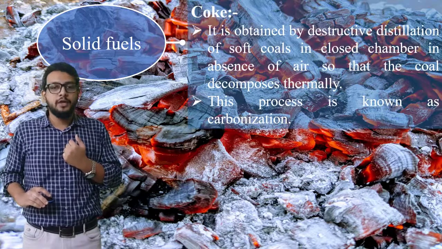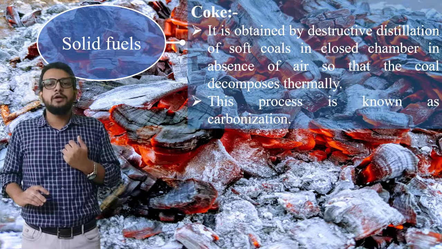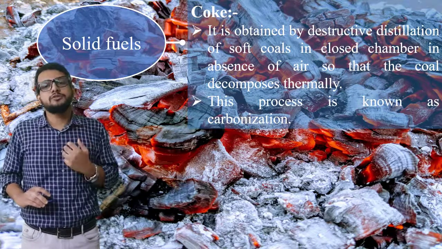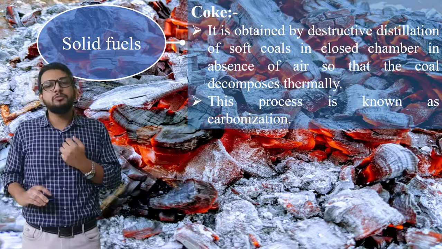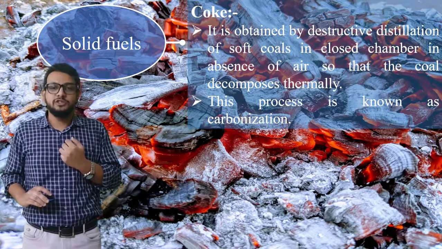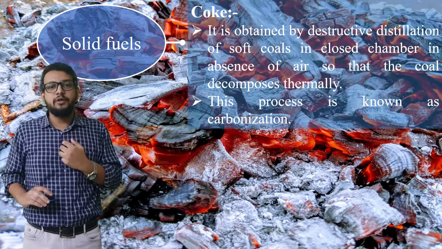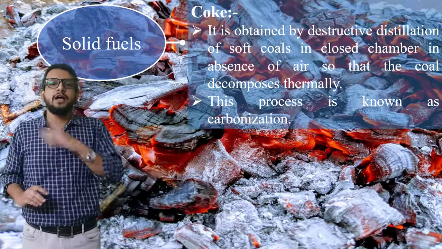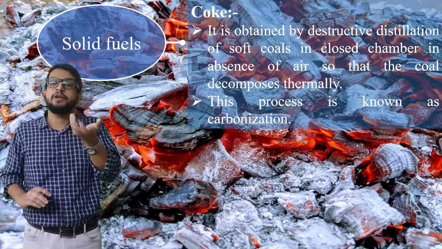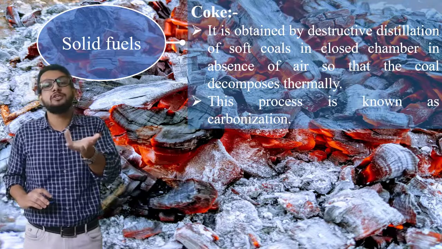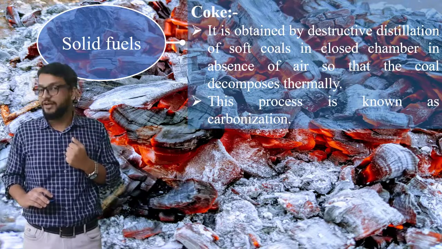Next is coke. It is obtained by destructive distillation of soft coals in a closed chamber in the absence of air so that coal decomposes thermally. This process is known as carbonization. Now this topic is already studied in your 10th standard, right? So this is basically a revision. You need to keep in mind how it is obtained: by destructive distillation of soft coal in a closed chamber in the absence of air.